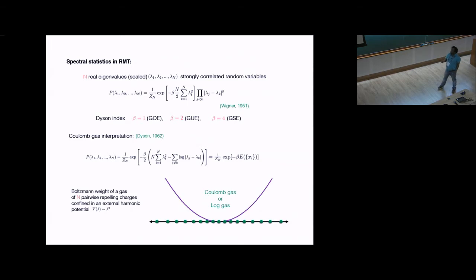This distribution has a very interesting interpretation. Due to Dyson in 1962, this distribution looks like a Boltzmann distribution of N charges which are living on a one-dimensional line and confined by a harmonic potential. However, they are interacting via 2D logarithmic Coulomb interaction. In this picture, lambda max, which is the largest eigenvalue, is basically the position of the rightmost particle of this gas. This is called the Coulomb gas or the log gas. I'll refer to that as log gas in the later part of my talk.